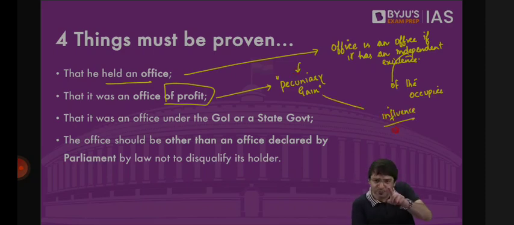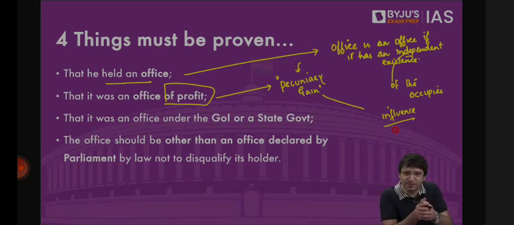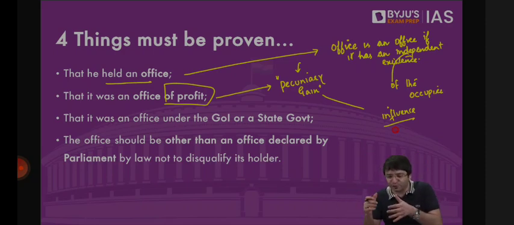Who has appointed you? The executive. What is your job? To hold the executive accountable. Which means tomorrow if the Samajwadi Party, which is in power at the center as well, which supports the Congress government at the center, tells you you have to vote in favor of Dr. Manmohan Singh, you will have to vote in favor. Because if you say, no, I will not support this bill, or I will not support this issue, then they will remove you from the post of UP Film Development Corporation. Which means to save your position as the chairperson of UP Film Development Corporation, instead of holding the executive accountable, you will support them. Otherwise, you will be removed from this office.